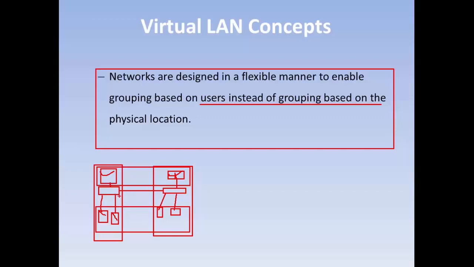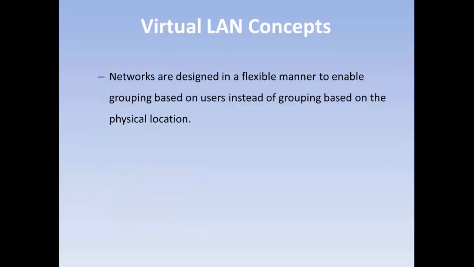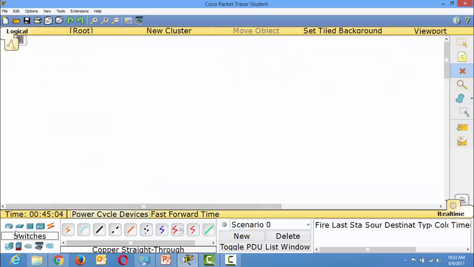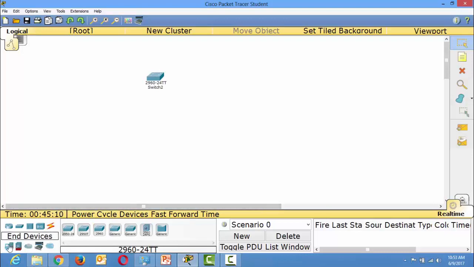So it does not matter about physical location. It can be in two separate buildings, but still this data will remain secure. I will create the group based on the security level, based on the users. So that is the basic concept behind the virtual LAN, to reduce the broadcast domain and to increase the security based on the user instead of physical location. Okay, so now some practical scenario. I will show you that also. Now I'm going to show a very simple example. In my next video, I will explain more about the virtual LAN configuration.